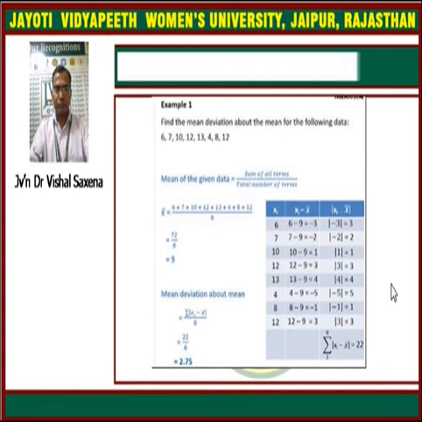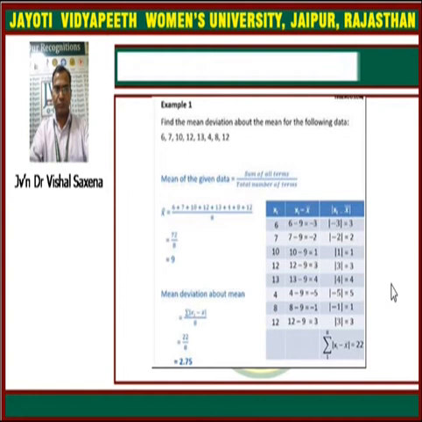and now we have to make a table to find the term xi minus x bar, and for this we are making a table with the first column as xi, meaning the data or the observations given. We are already given that. The next column is to be prepared for xi minus x bar. It means it is a deviation, xi minus x bar.